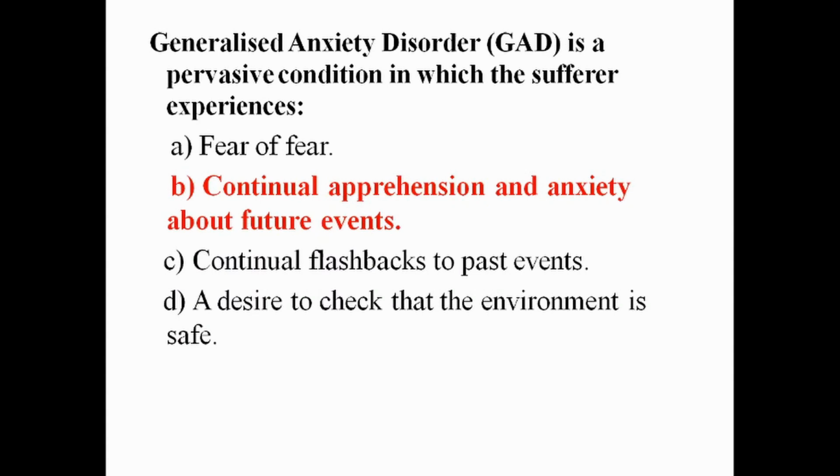The answer is option B, continual apprehension and anxiety about future events. Generalized anxiety disorder is a pervasive condition in which the sufferer experiences continual apprehension and anxiety about future events, and this leads to chronic and pathological worrying about those events.